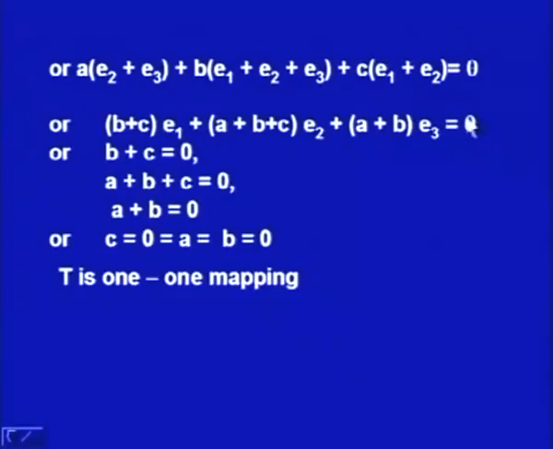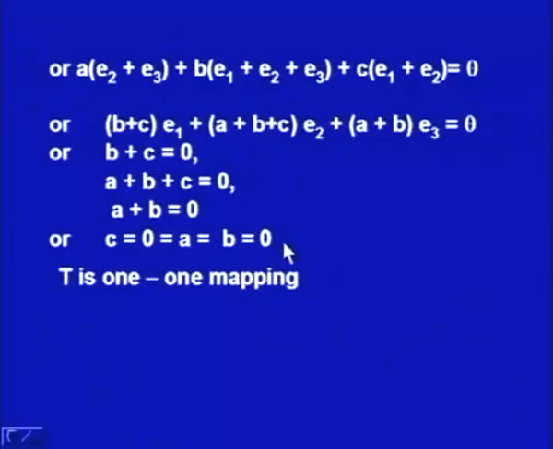So, each of these components should be 0. So, B plus C is equal to 0, A plus B plus C is 0 and A plus B equal to 0. Now, we have 3 equations in 3 unknowns A, B and C. From this A is equal to minus B and from this B is equal to minus C. If we substitute this in this equation, we will have A, B and C equal to 0.